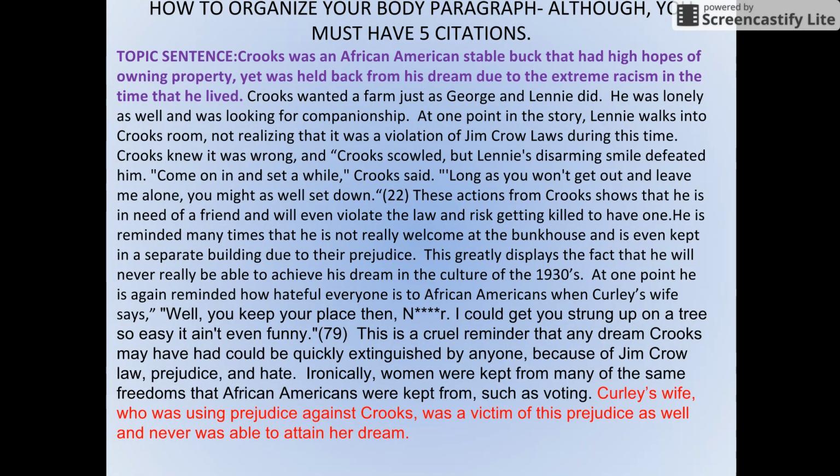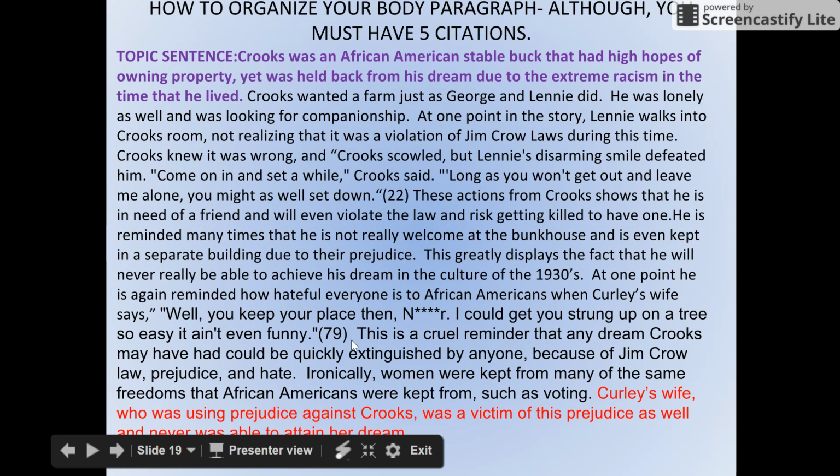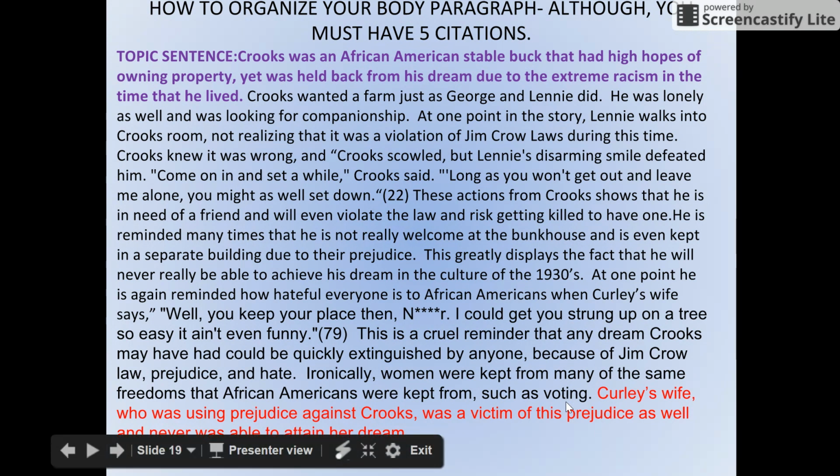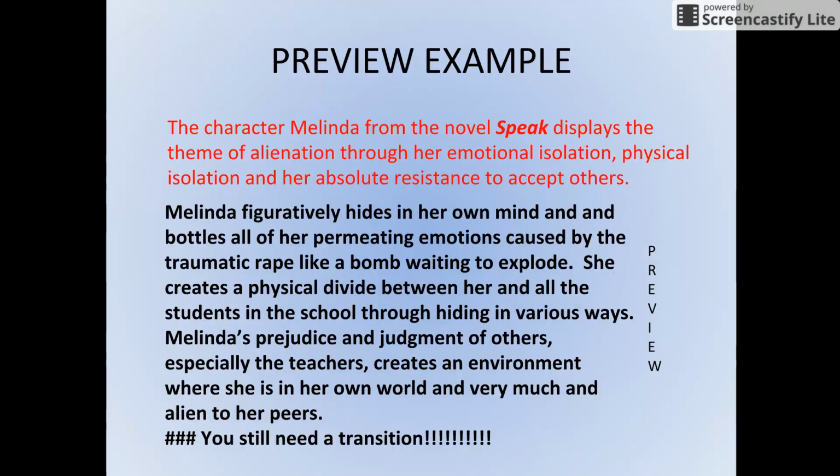Ironically, women were kept from many of the same freedoms that African Americans were kept from, such as voting. Curly's wife, who was using prejudice against Crooks, was a victim of prejudice as well and never was able to attain her dream. What I did here at the end is I just pretended that I had 5 quotes. So I just put 2. You should have 5. And then I showed you, when you get to the end of your body paragraph, now lead from Crooks into your next character, which would be Curly's wife. So I talked about how she was also kept back because of prejudice. So please lead in with a transition like that where you're talking about the next character, and lead in with something about them and whatever your theme is. Mine's about prejudice, so keep that in mind.